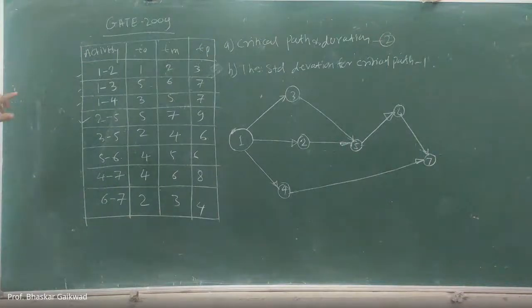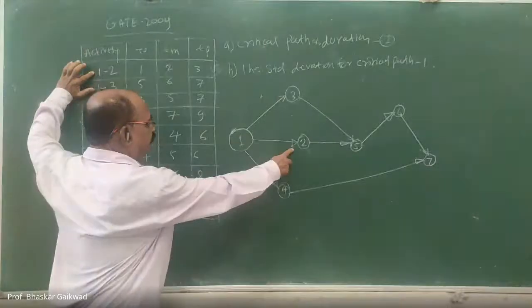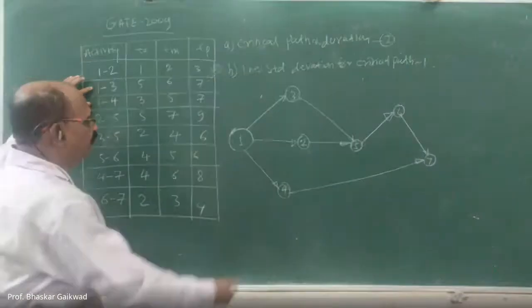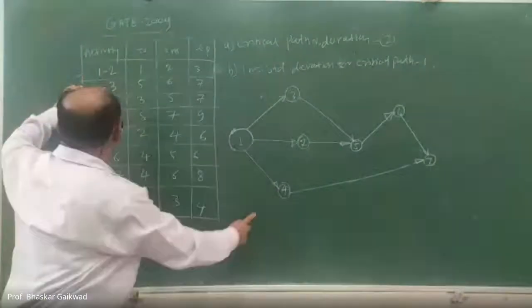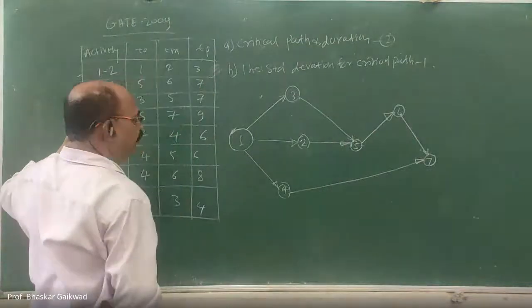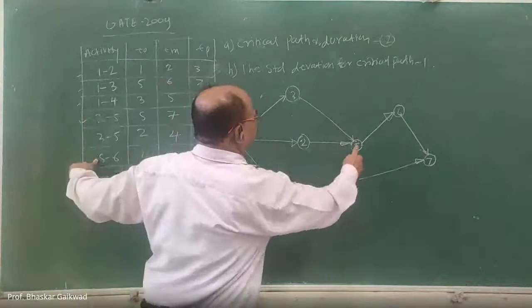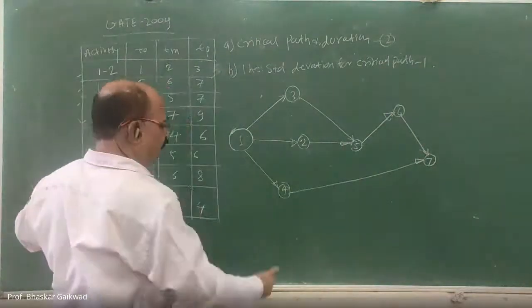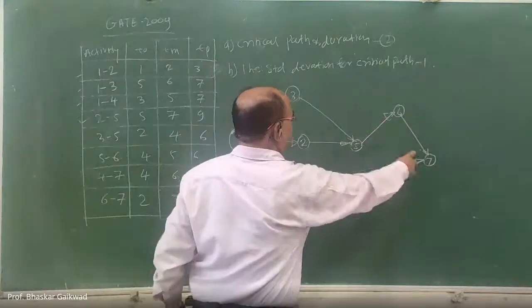Say that 1 to 2. This is 1 to 2. Then 1 to 3, 1 to 4, 2 to 5, 3 to 5, 5 to 6, 4 to 7, and 6 to 7.